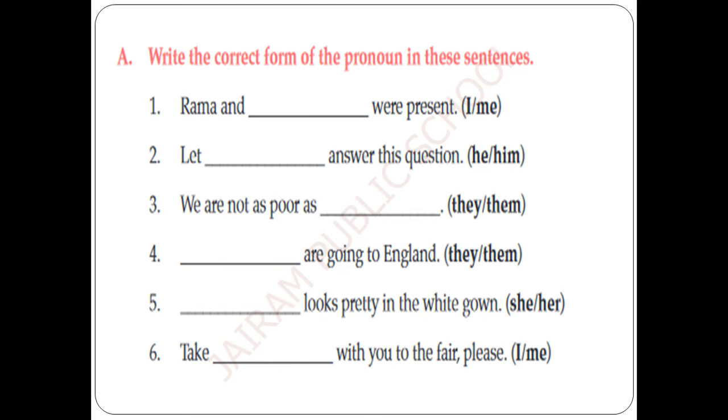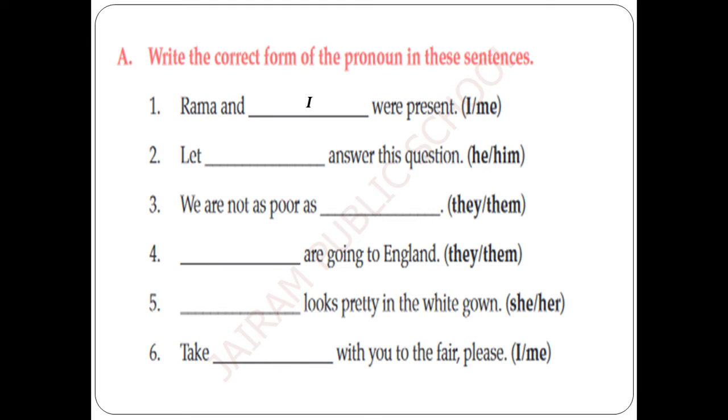Now for our better understanding we have this exercise. Write the correct form of the pronoun in these sentences. We are going to fill the blanks with the right pronoun using the clues. Rama and dash were present. What is the answer to be placed here? I or me? Rama and I were present.